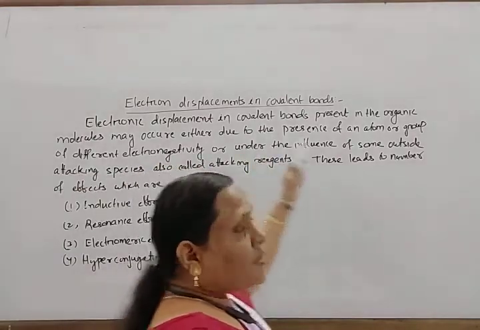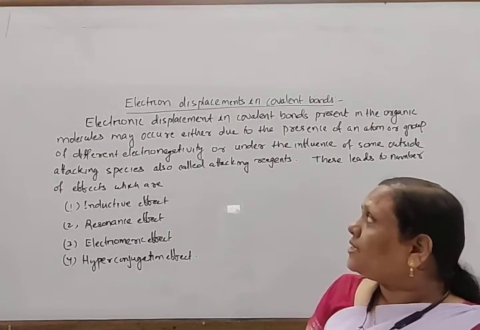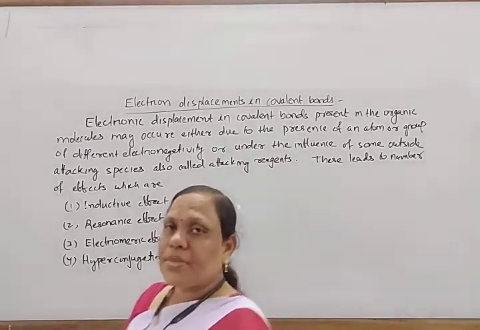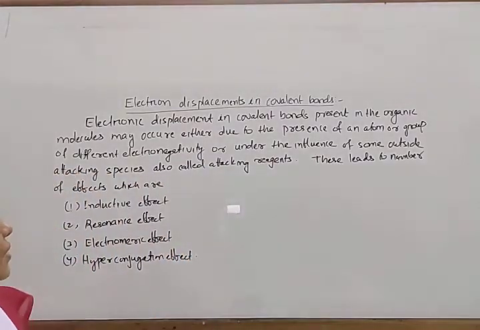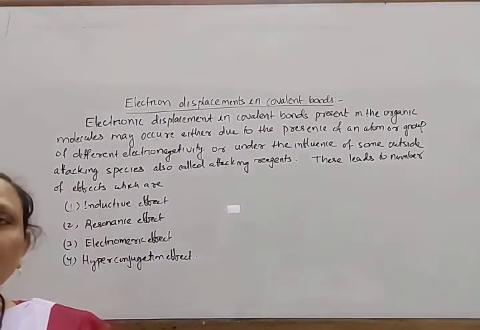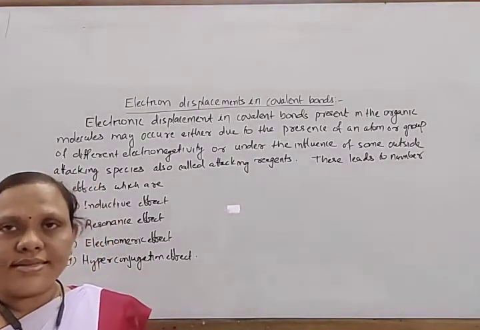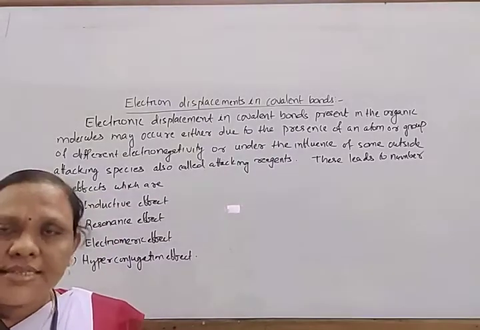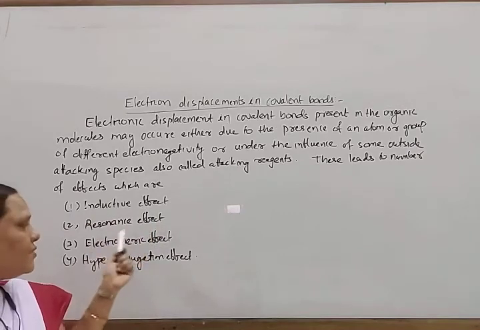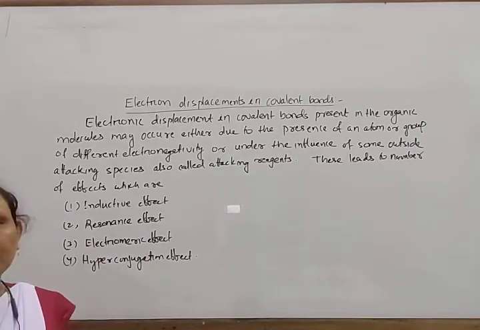Electronic displacement in covalent bonds present in organic molecules may occur either due to the presence of an atom or group, or due to the presence of an attacking reagent. This leads to four types of effect: inductive effect, resonance effect, electromeric effect, and hyperconjugation effect.